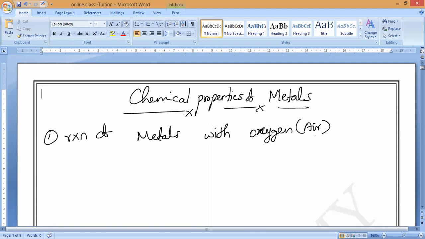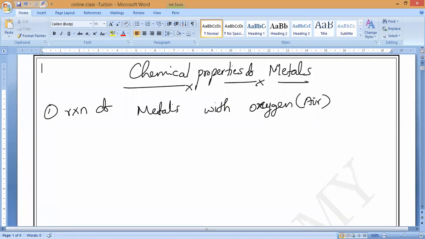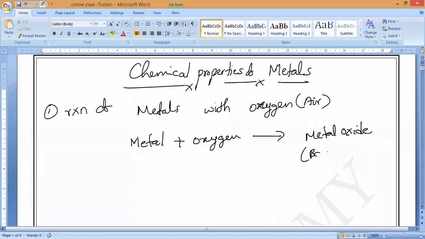Now, Arvind, you asked one question yesterday. Today you will get the clarity. Listen. Metals, as we know, what is the general equation? Metal plus oxygen will give you metal oxide. These metal oxides are basic in nature.